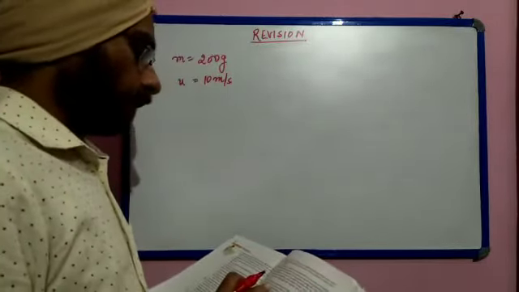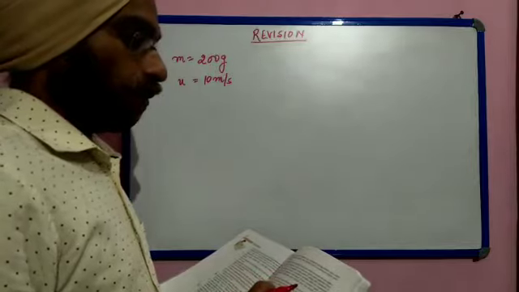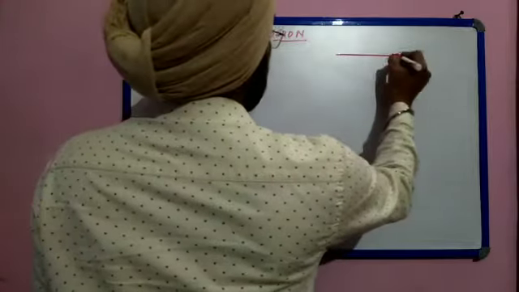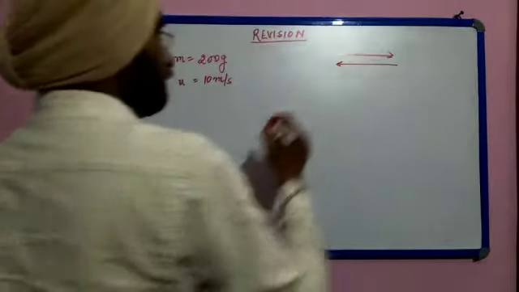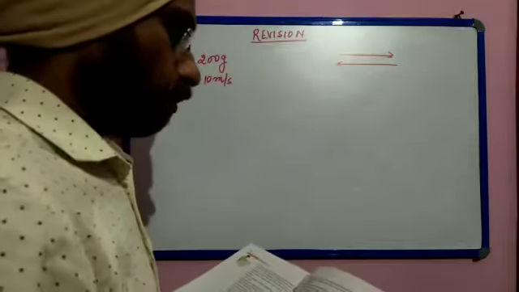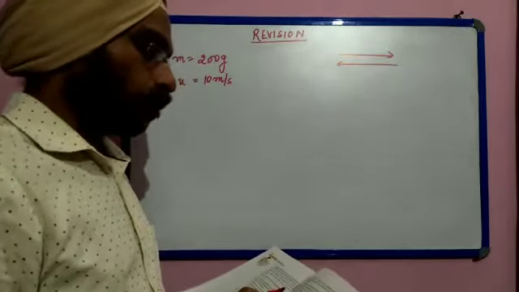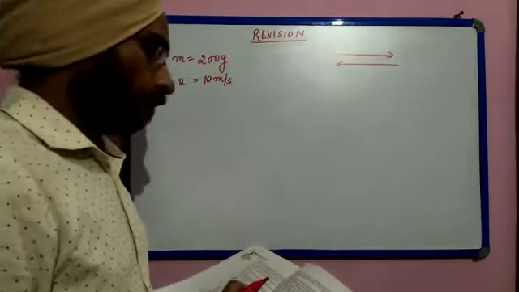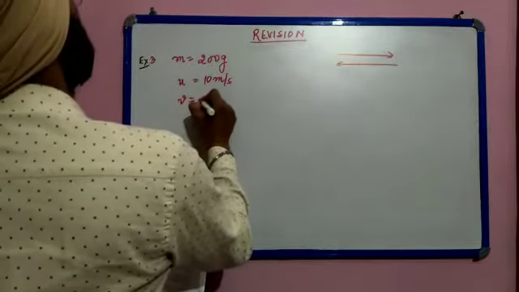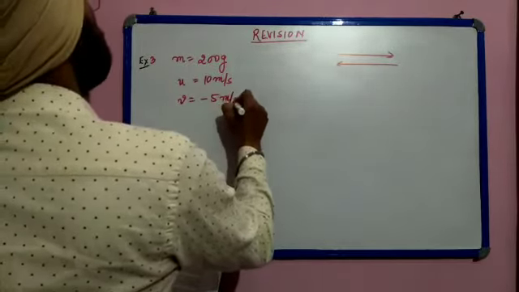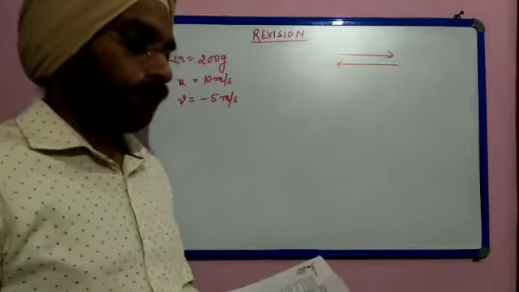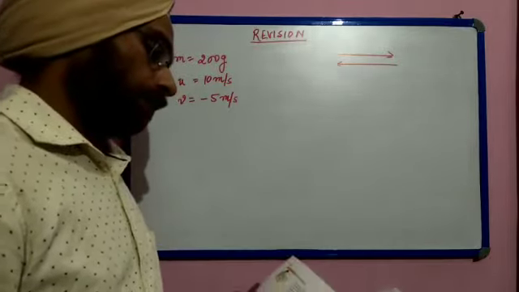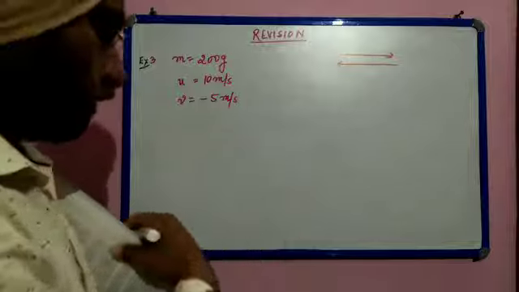It is struck by a hockey stick so as to return it along its original path with a velocity. See, the initial velocity u1 is in this direction and the final velocity is in the opposite direction, because he is saying it is struck by a hockey stick so as to return it. This word is important, so the final velocity is minus 5 meter per second. Now we have to calculate the change of momentum occurred in the motion of the hockey ball by the force applied by the stick. So we have to find out the change in momentum.